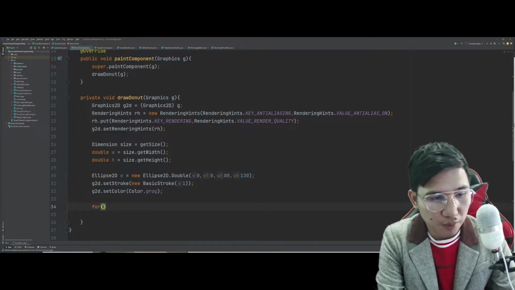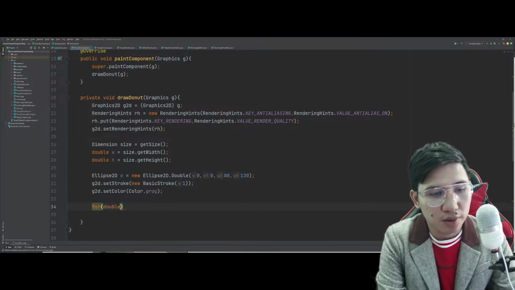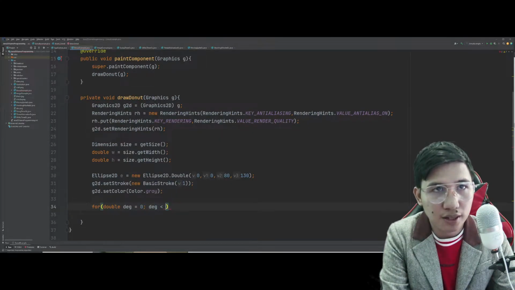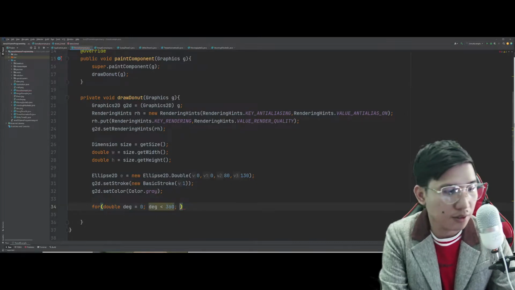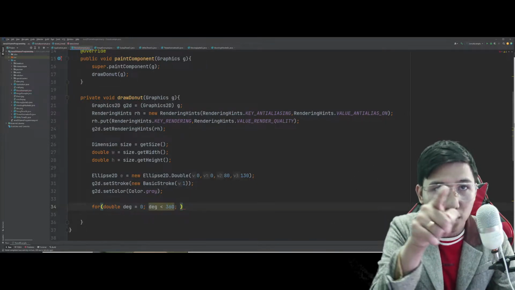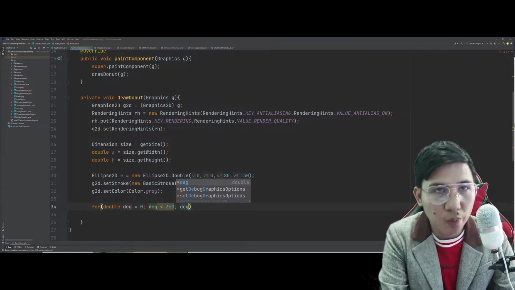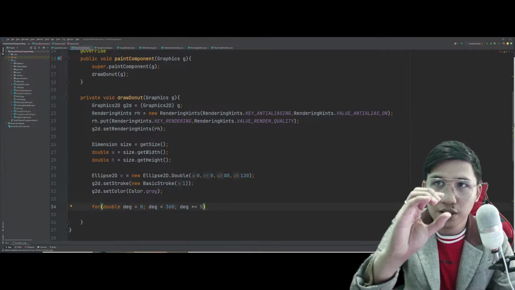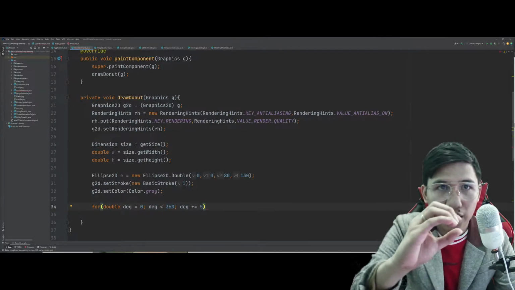So, by simply using what we call the for loop, of course, we will set the degree first as 0. Tapos, for as long as the degree is less than 360 or hindi pa siya nag-revolve ng paulit-ulit, we will try to redraw the entire circle 2D or the ellipse 2D every 5 degrees. So, you have here circle, gumaganyan-ganyan na siya ng 5 degrees.